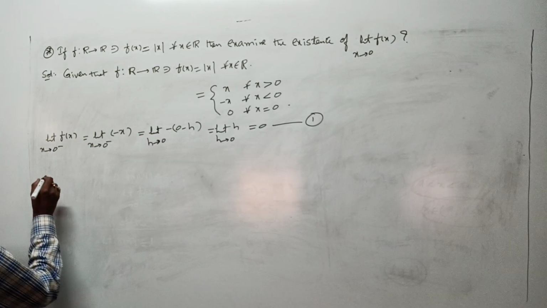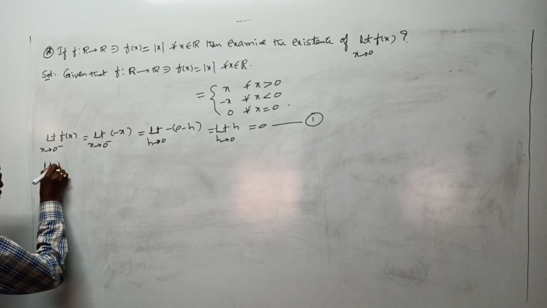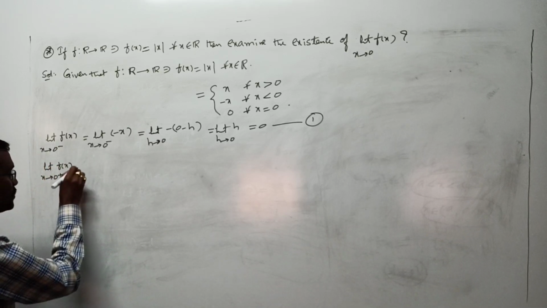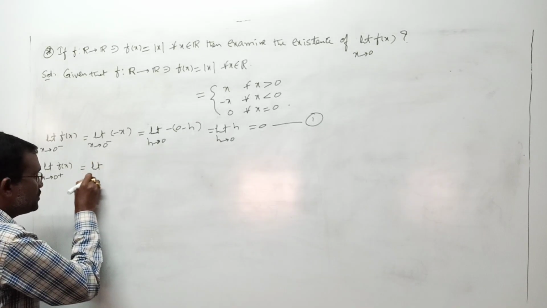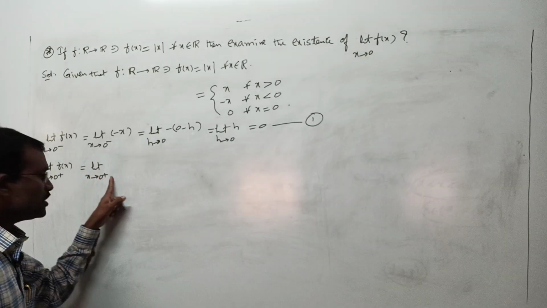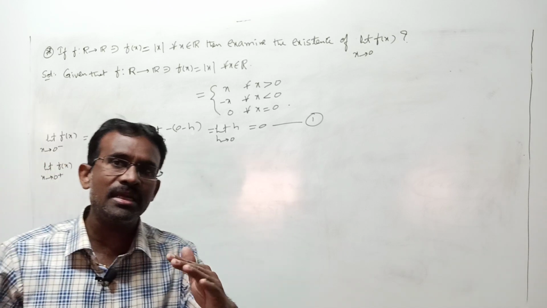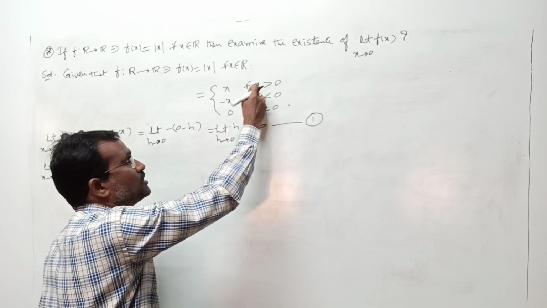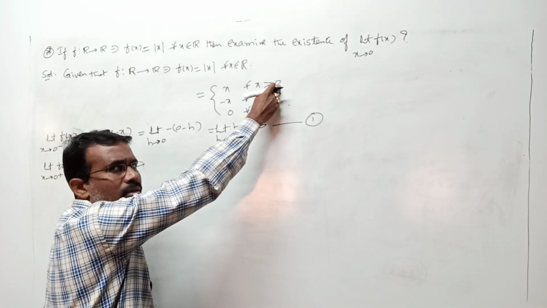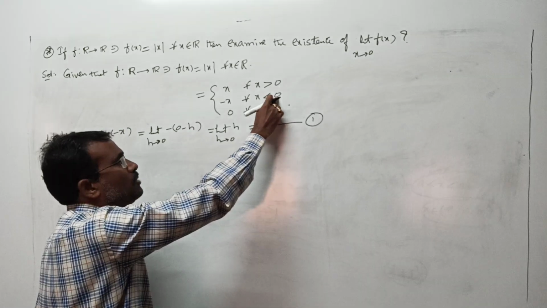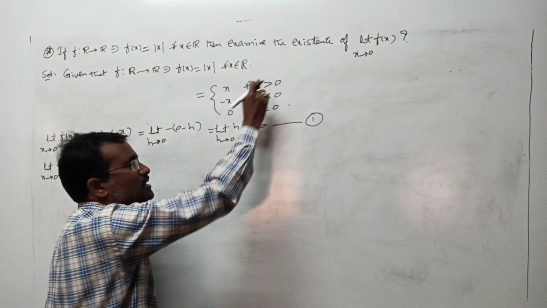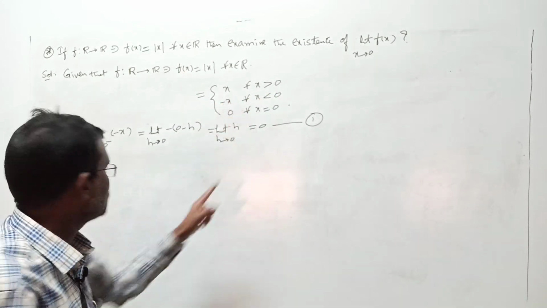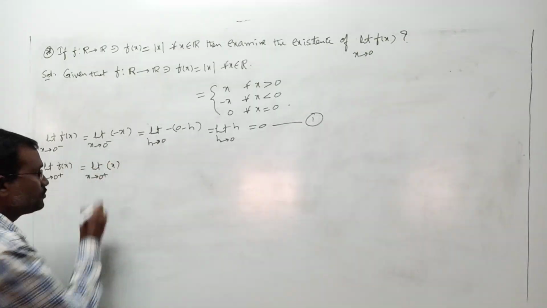Similarly let us go for the right hand limit. I mean find limit f of x as x tends to 0 plus. This is the limit as x tends to 0 plus. X tends to 0 plus means what? x is immediately after 0. 0 plus means 0 after. 0 after means is x greater than 0 or not? Simply remember, x tends to 0 minus means less than 0, x tends to 0 plus means x is greater than 0 condition. Whenever x is greater than 0, f of x is what? x. Let us put here, it is x.